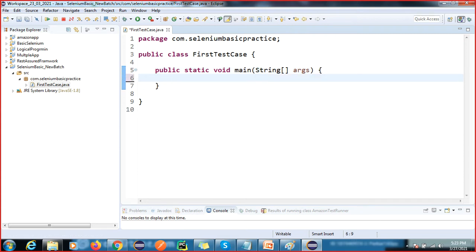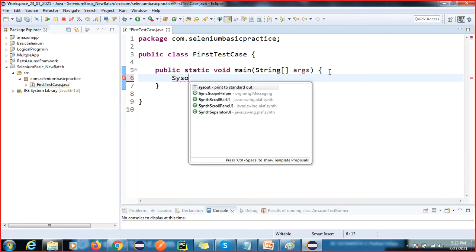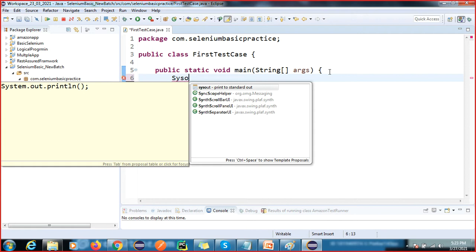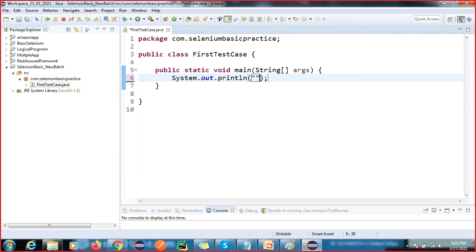You can see here I write sysout and press control space, and automatically System.out.println comes. This is my first test case. Now I'm going to execute this to see if it is working fine or not.